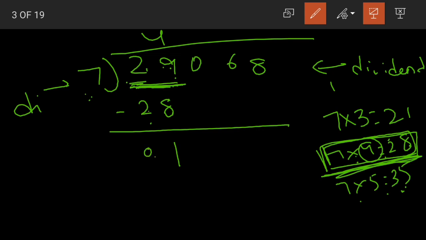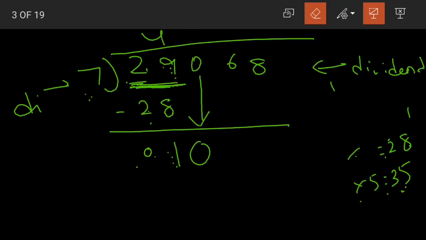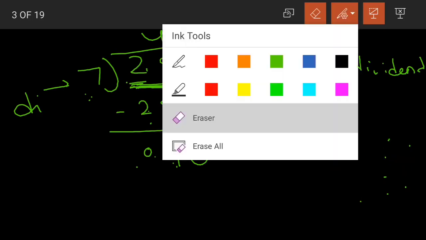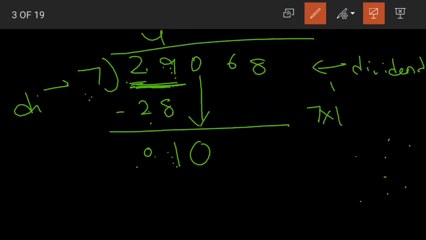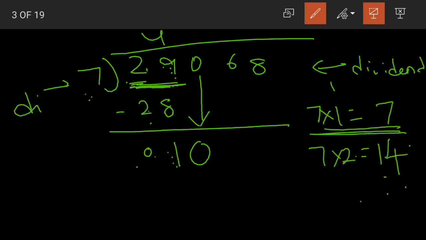Yes, now after completing the division and subtracting, we go for the next digit. We should bring one digit down. Clear children? Now what do we have? 1 0, that is equal to 10. Now again let us look at the 7 table. 7 1s are 7 and 7 2s are 14. Now 10 lies between these two.